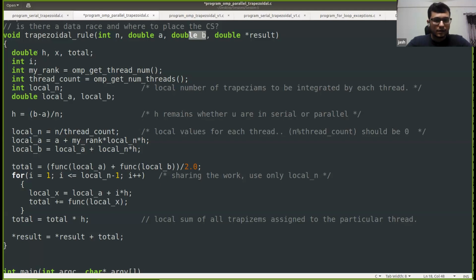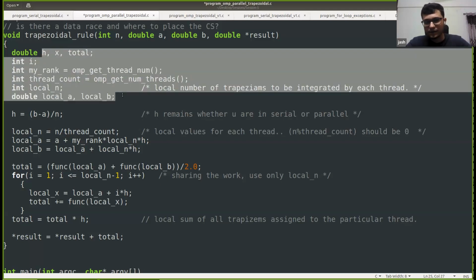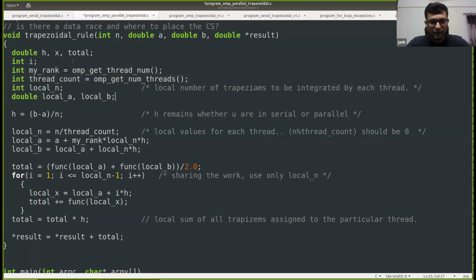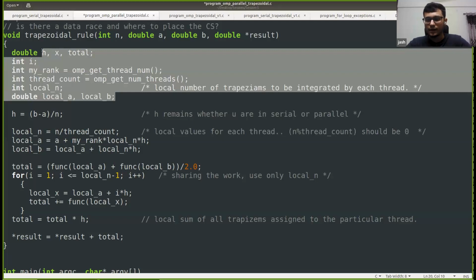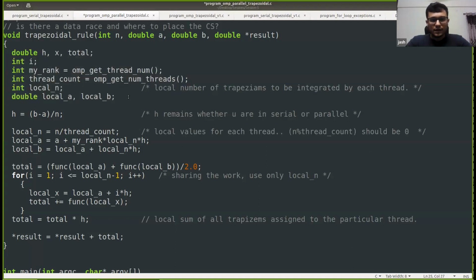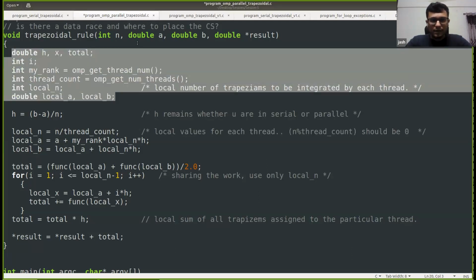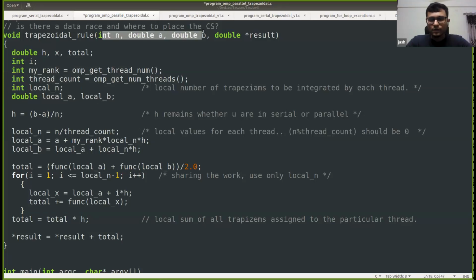And also h, x, total, i, and so on, all these are private because they are declared for each thread, and they will be stored in each thread's stack. So all these are private variables. And coming to result, it's a shared variable.